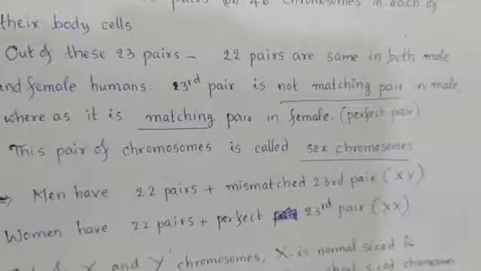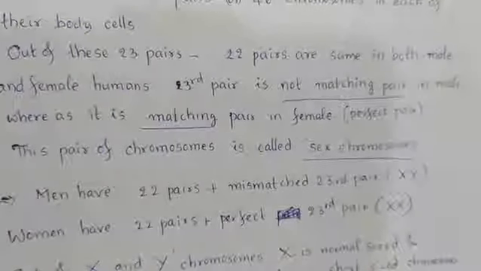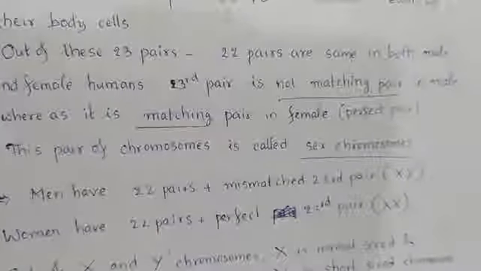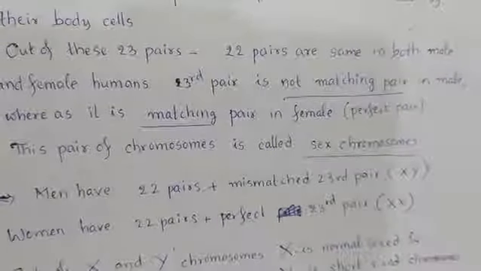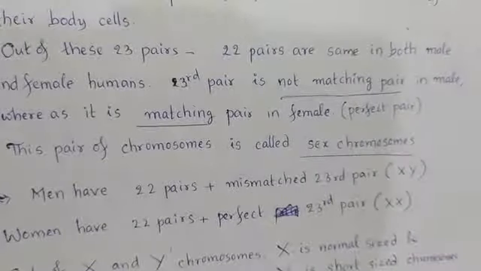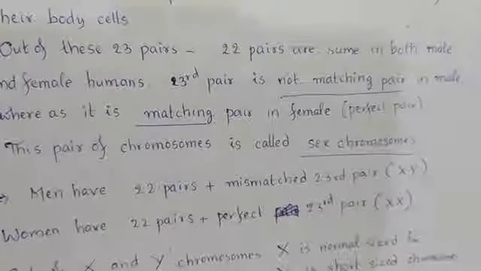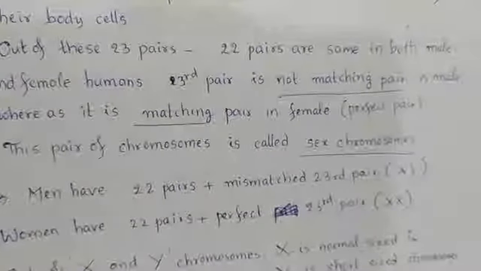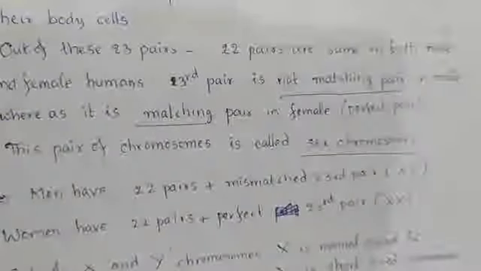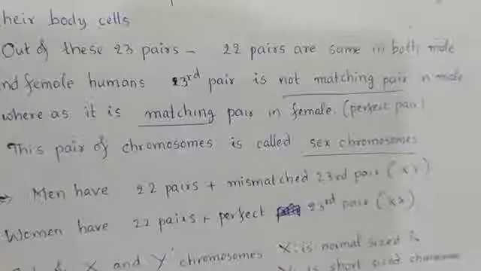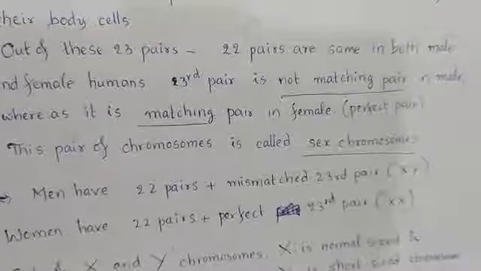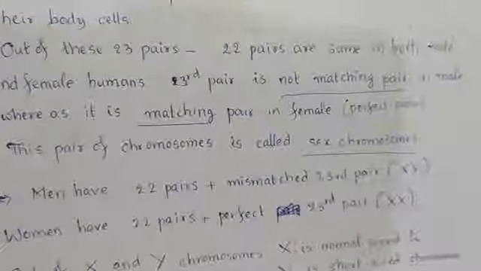The 23rd pair is not a matching pair in males, meaning it is a mismatched pair. That means both the chromosomes are not the same. Whereas it is a matching or perfect pair in females. In females, the 23rd pair of chromosomes are the same as each other, just like the remaining 22 pairs.